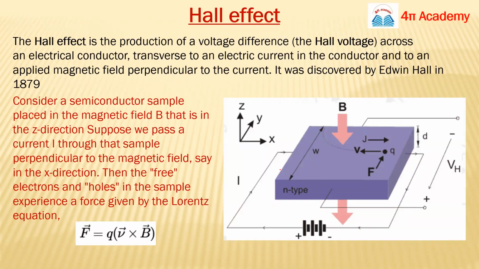Okay, so next topic, an interesting, important and common topic as well, the Hall effect. So what is the Hall effect, guys?